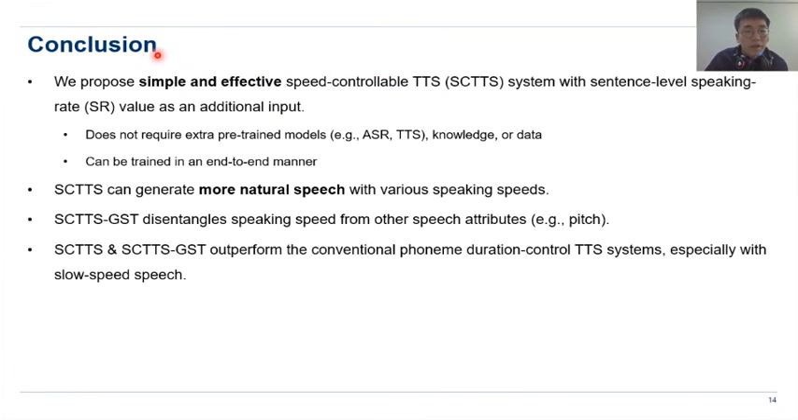For the conclusion, we propose a simple and effective speed controllable TTS system with a sentence level speaking rate value as an additional input. It does not require any extra pre-trained models and can be trained in an end-to-end manner. SCTTS can generate more natural speech with various speaking speeds, and with the GST module, it can disentangle the speaking speed from other speech attributes such as pitch. And it outperforms the conventional phoneme duration control TTS systems, especially with slow speed speech.